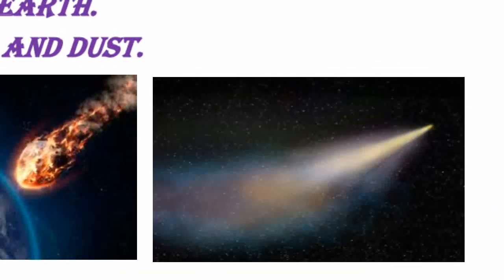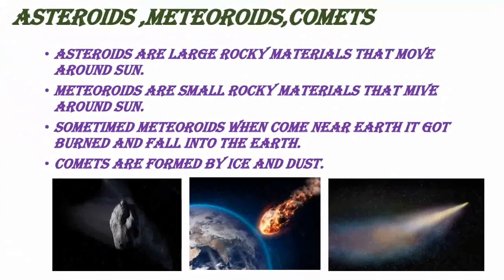Comets are formed by ice and dust. Ice materials and dust materials, everything together form a comet. These also move around sun. These are asteroids, meteoroids, comets.